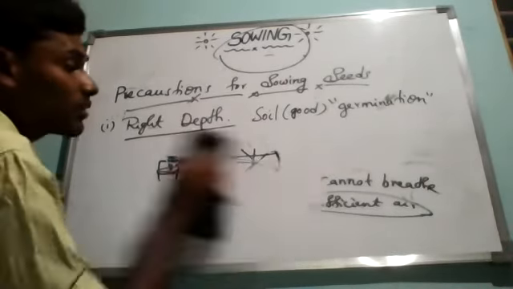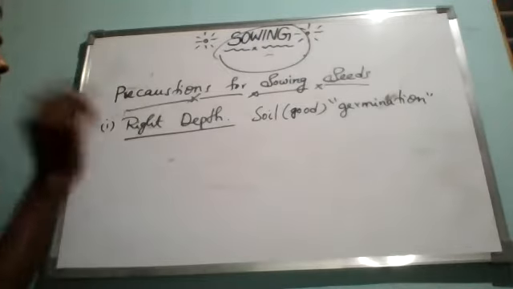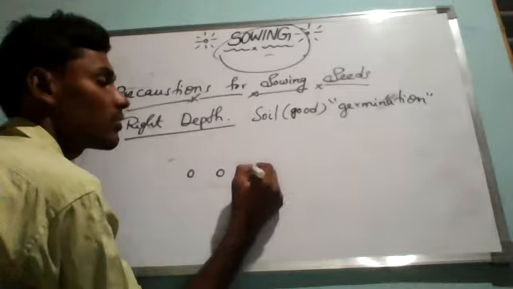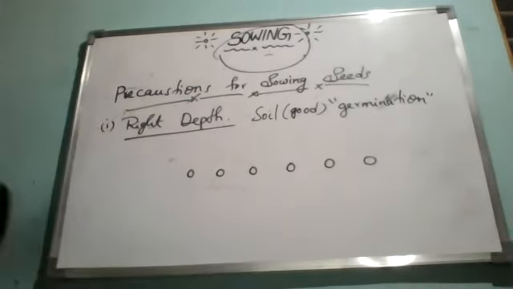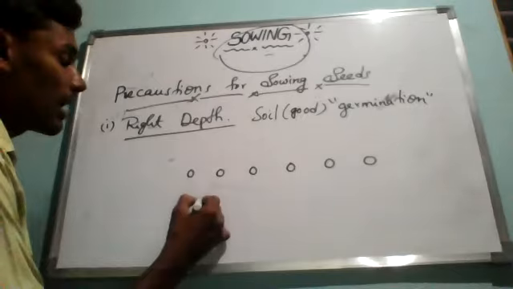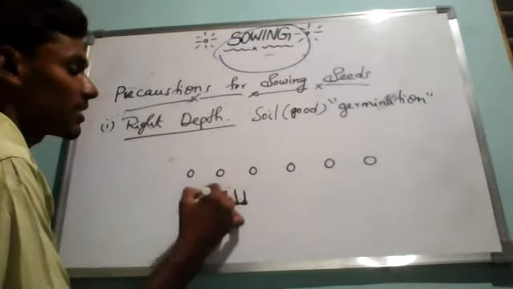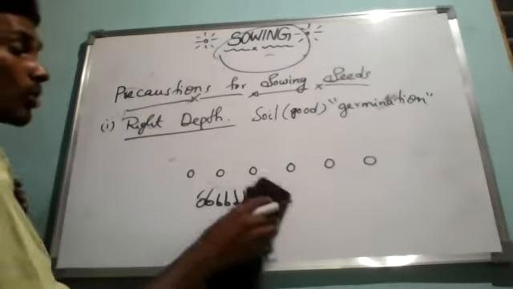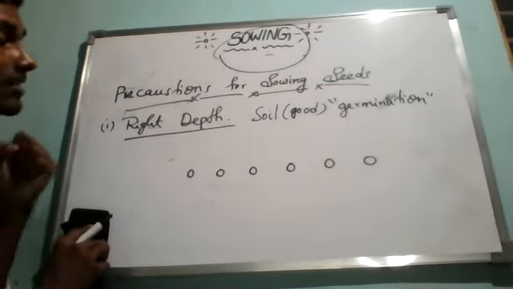From seed to seed, the distance must be equal, with equal distribution and intervals, because it has many benefits. Suppose I sow the seeds very closely. Every seed can germinate at the initial stage, but later they cannot get sufficient nutrients from the soil, and no seed can give a good or healthy yield.